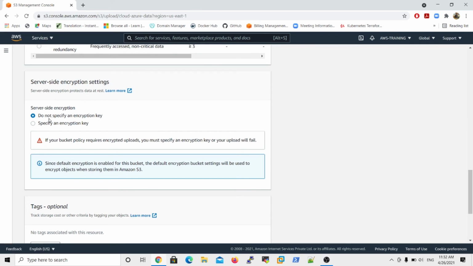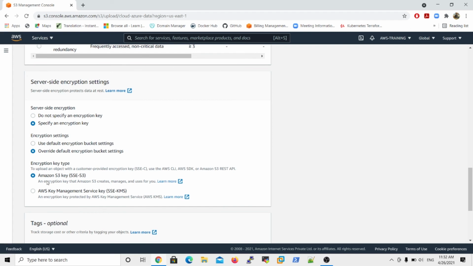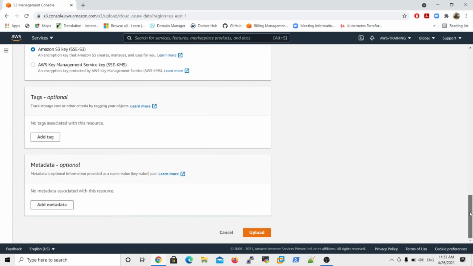For server side encryption, you can choose not to specify any encryption key, or specify the encryption key: use the default encryption bucket settings, or override the default encryption bucket options with AWS Amazon S3 key SSE or AWS Key Management Service. So there are different keys for encryption and decryption, but overall AWS S3 supports symmetric and asymmetric. Please remember this point. You only need to select the options, and the S3 backend will encrypt and decrypt the data. So these are the options for your S3 encryption.